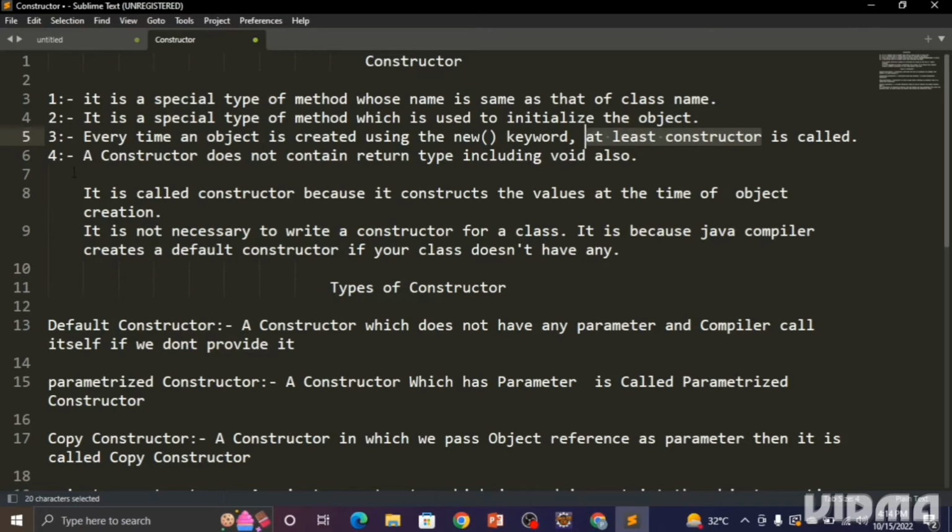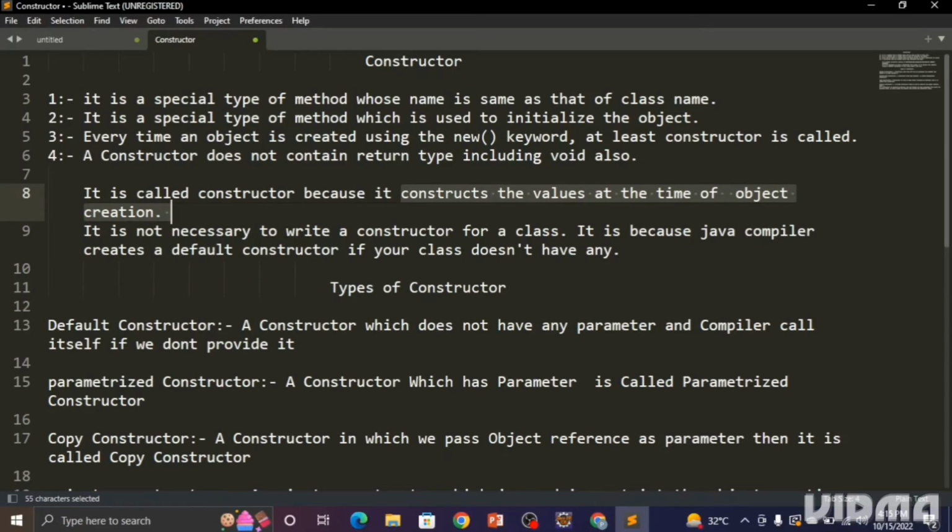Now, a constructor does not contain any return type, including void also. We cannot write int as a data type, or we cannot write void as a data type during the constructor creation. No, we cannot write, because a constructor does not have any return type. Understood? Now, why do we call it a constructor? Because it constructs the value at the time of the object creation. Since it is doing the work of constructing the object and initializing the object, that's the reason we call it a constructor.